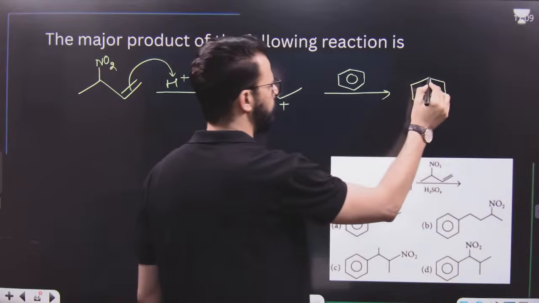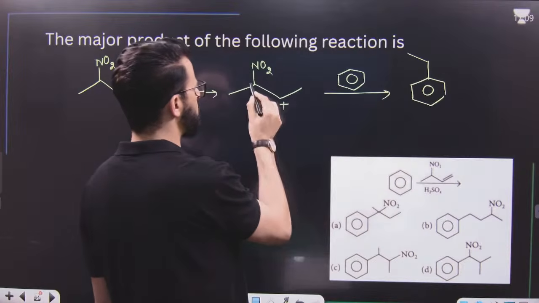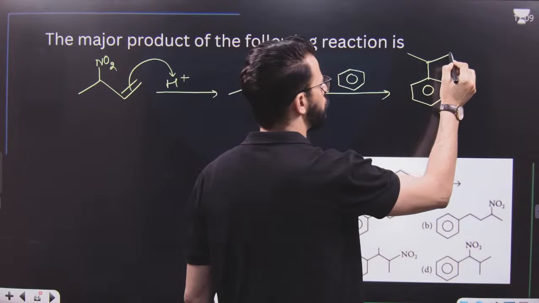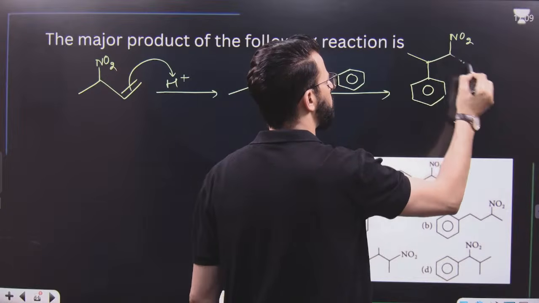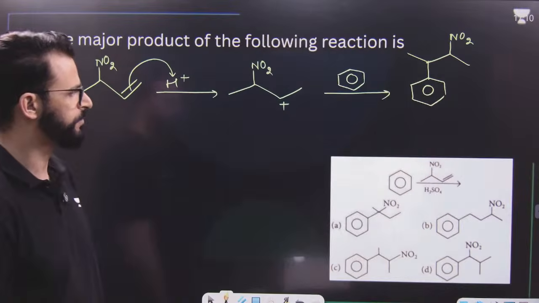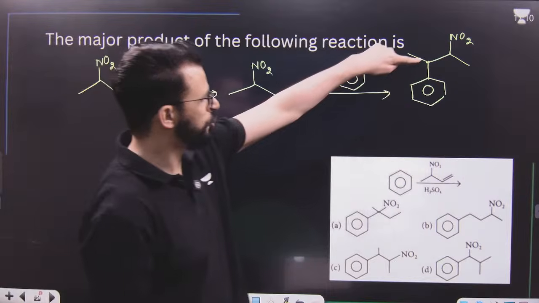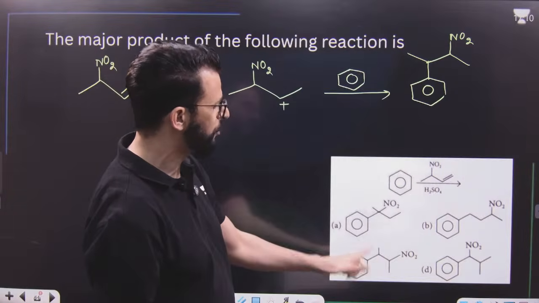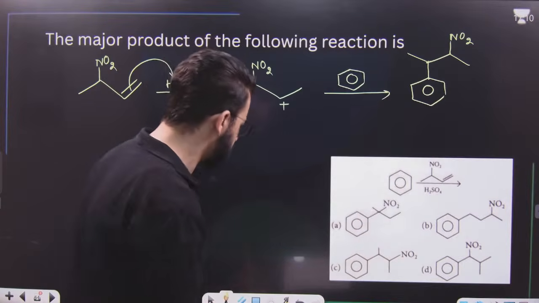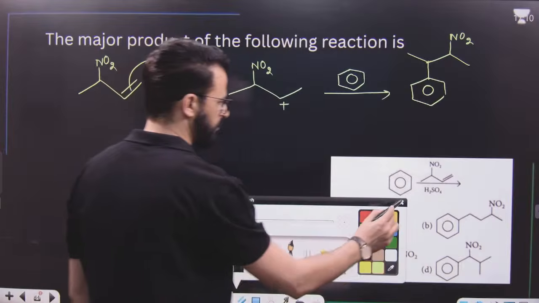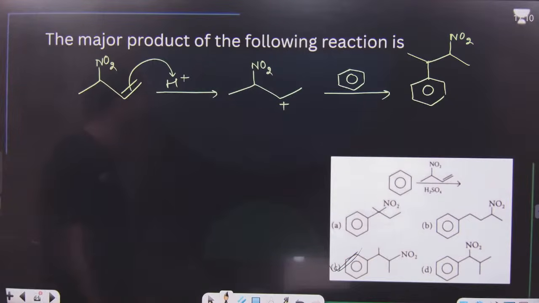So the product of this reaction will be like this. This carbon will be attached to benzene. After that, it's CH3 on one side, and then C, to which NO2 group is attached, is on another side, and then it is CH3. So this will be the product of the reaction. So first, it should be carbon to which CH3 is attached. After that, another carbon to which NO2 and CH3 is attached. That means it's option number C.